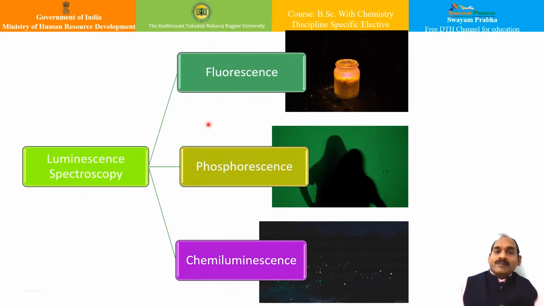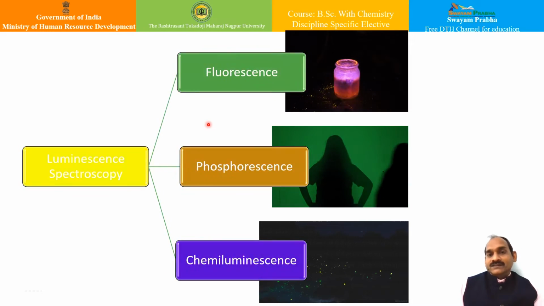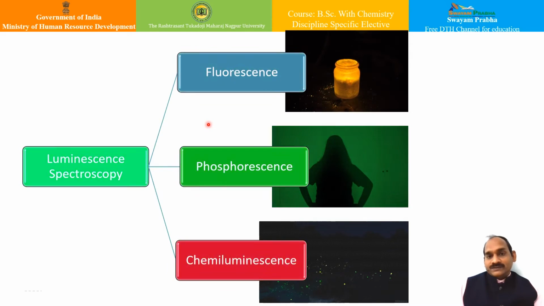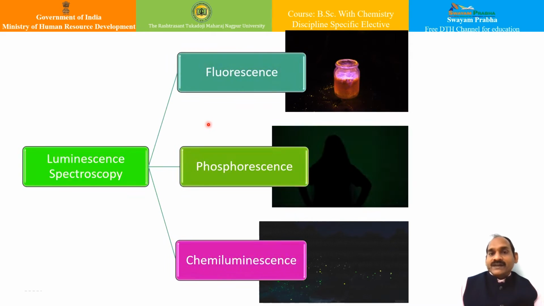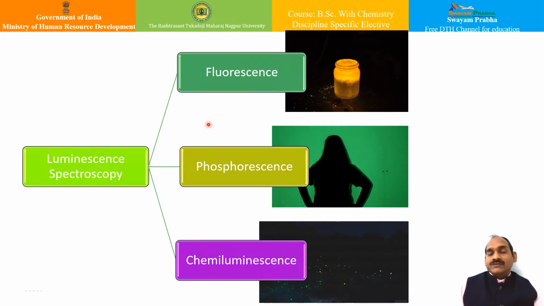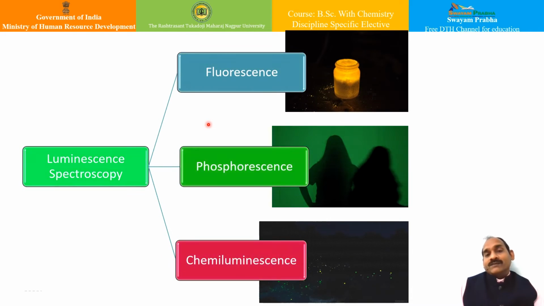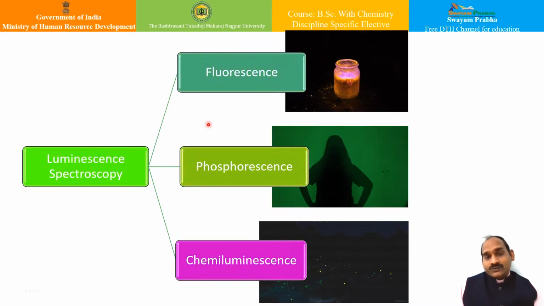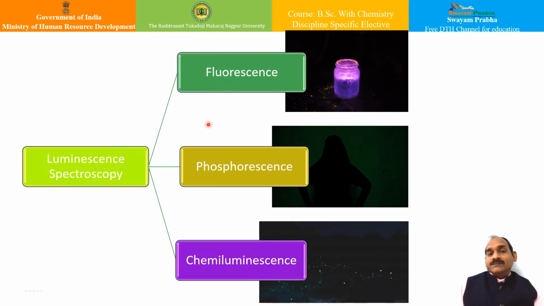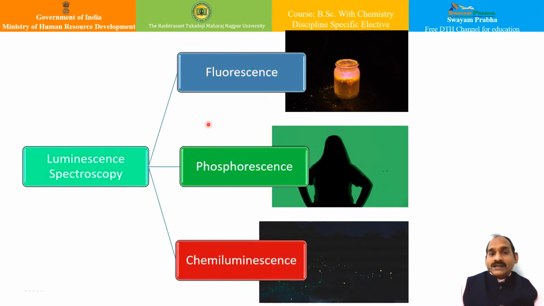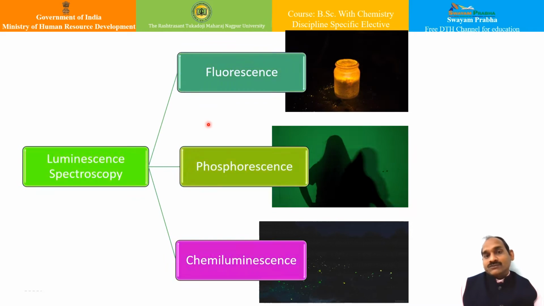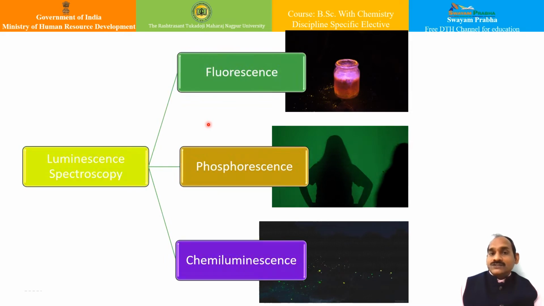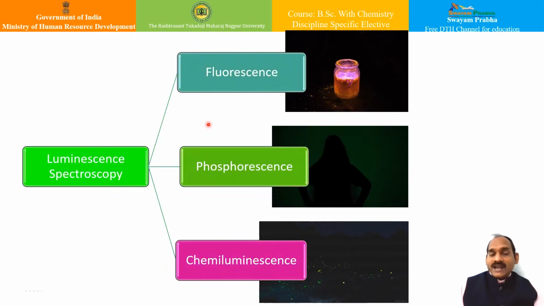We have also seen the application of fluorescence in the detection of the inks which are used in forged documents. Also, as we have seen earlier, ringworm may be detected using the fluorescence caused by UV radiation. This fluorescence of the phosphorus is being used in the fluorescence lamp.